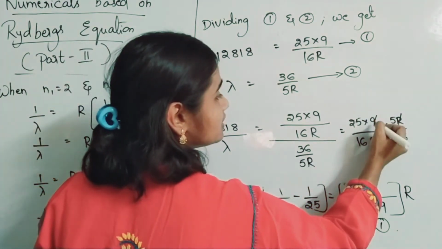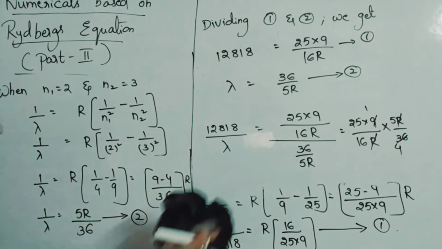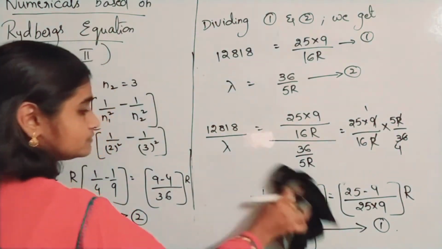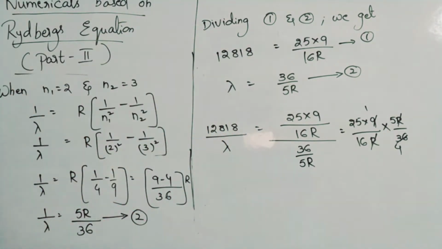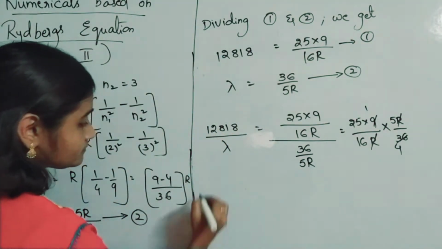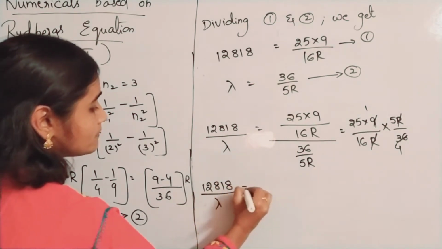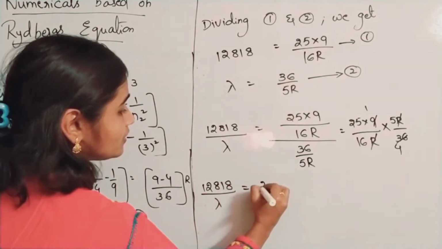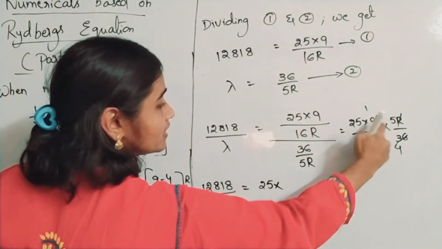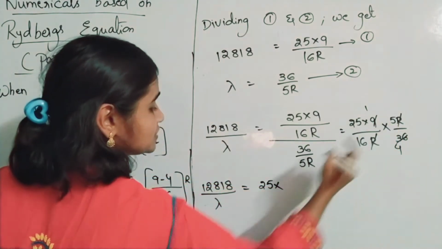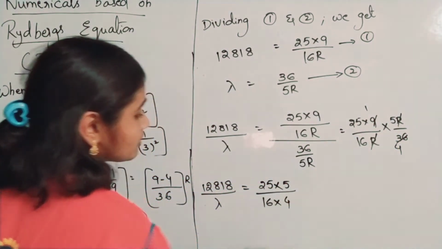Okay, so here 9 ones are 9, 4s are 36. So what are the numericals which are left? 12818 by lambda is equal to 25 into 5 by 16 into 4, as we have crossed 9 and 36.